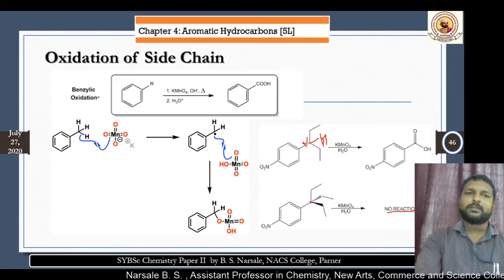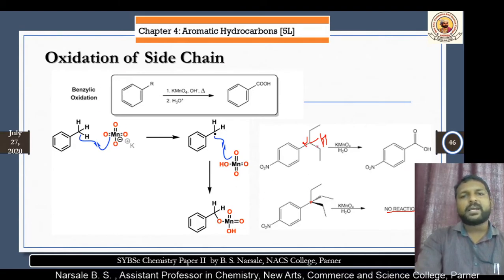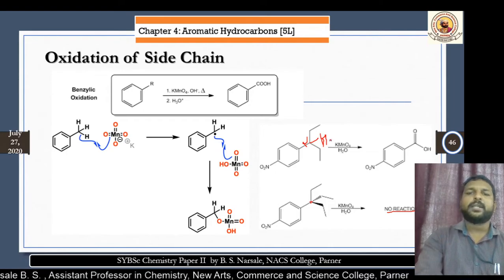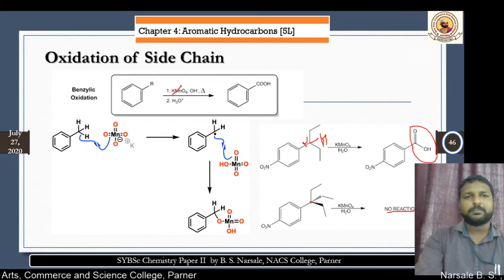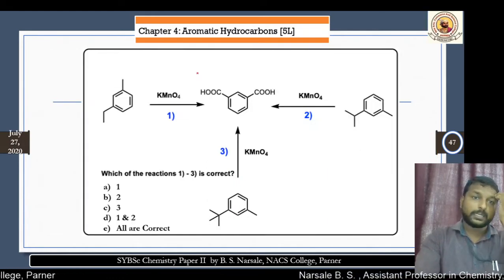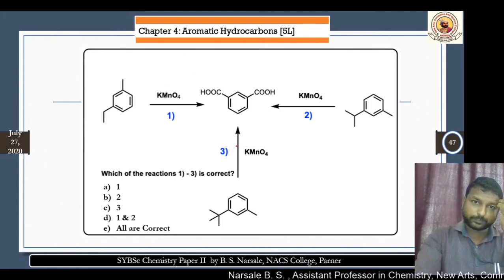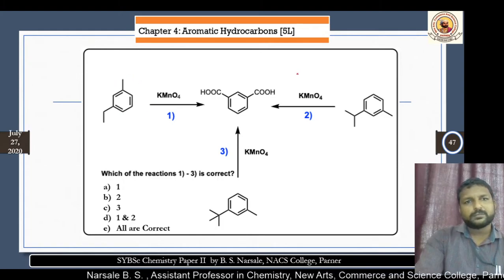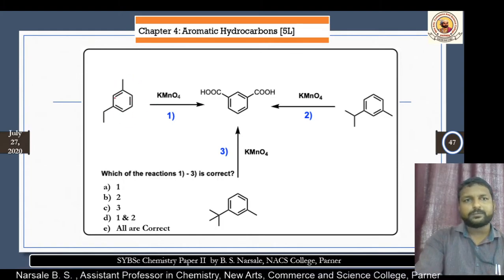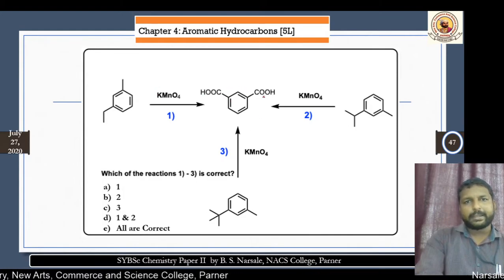What is the criterion for oxidation of a side chain? The alpha carbon must possess a hydrogen atom, minimum one hydrogen. Then and only then is it oxidized to the acid by using potassium permanganate. This is another reaction. Look carefully. Now this one. The first reactant is ethyl and methyl groups. By using this KMnO4, we got this product.